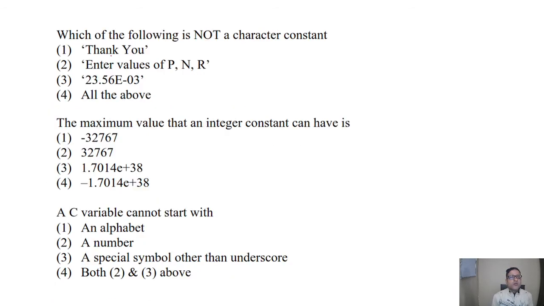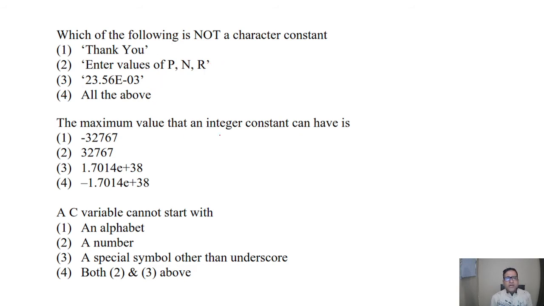Next is, which of the following is not a character constant? So we know that a character constant can only store one character at a time. In this statement, here also there is misprinting in the question, so we should ignore this and go to the main part, that it can store only one character. So all of the above is the answer, that all are not a character constant. This is also wrong, this is also wrong, and this is also wrong.